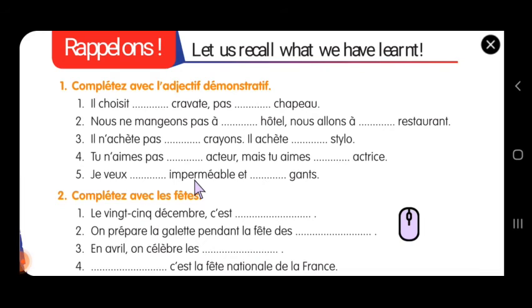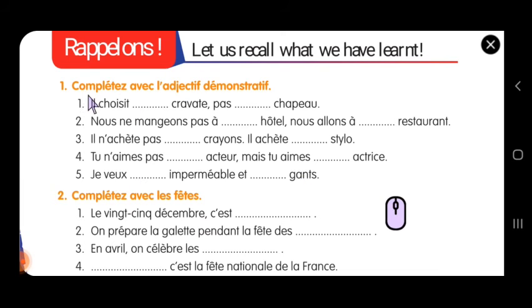Imperméable, is it masculine or feminine? You must know that. And gants is very simple because it is plural. Je veux cet imperméable et ces gants. How many of you wrote it correctly? Je veux cet imperméable et ces gants. So that's the right answer.